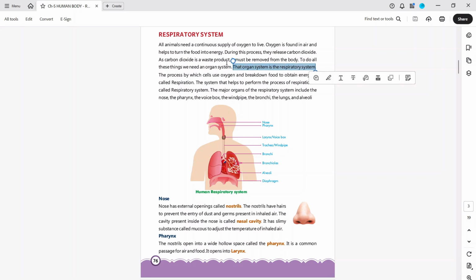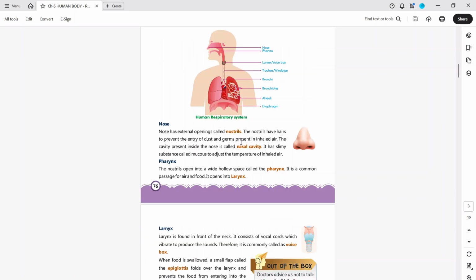Who removes this waste? And the process by which cells use oxygen and break down food to obtain energy is called respiration. What is respiration? Breaking down food to get energy. And the system that performs respiration is called the respiratory system. So it has different parts like the nose, pharynx, voice box, windpipe, bronchi, the lungs, and alveoli. One by one we will study all, right?